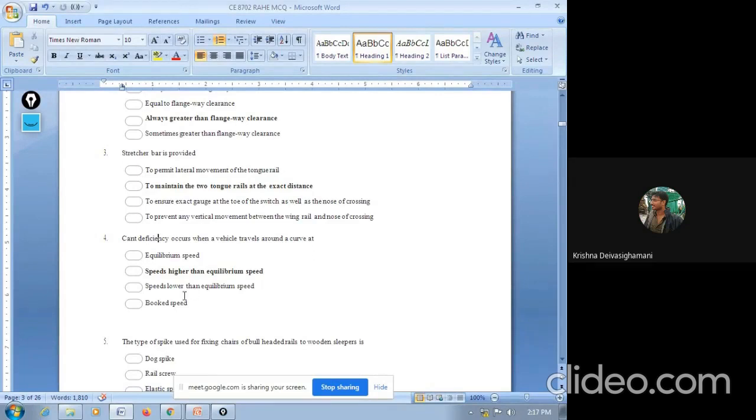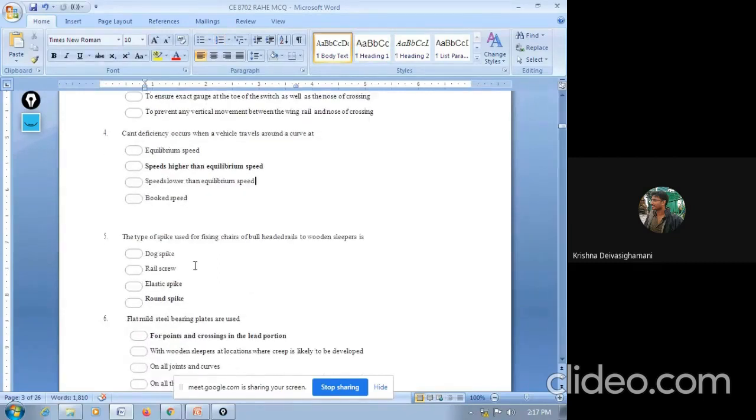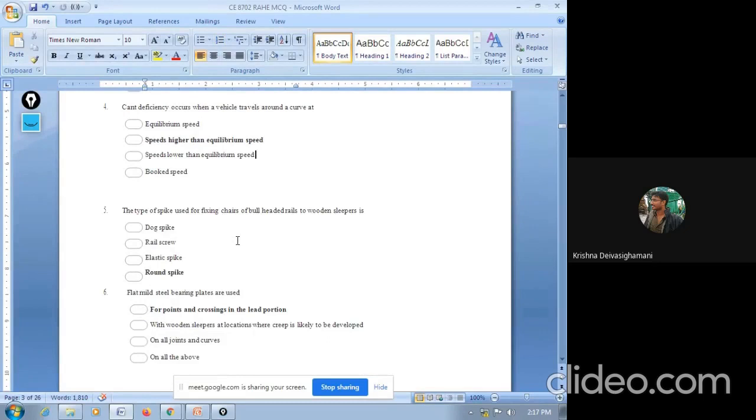Okay. So speed lower than equilibrium speed means you will get cant excess. Next question, question number 5. The dash type of spike is used for fixing chair of bull-headed rail to wooden sleeper: dog spike, rail screws, elastic spike, or round spike. So the answer is round spike.